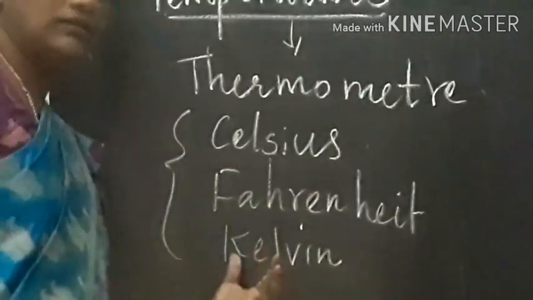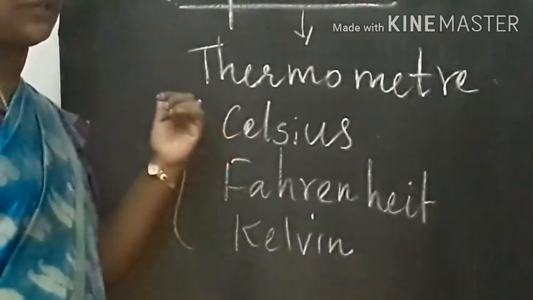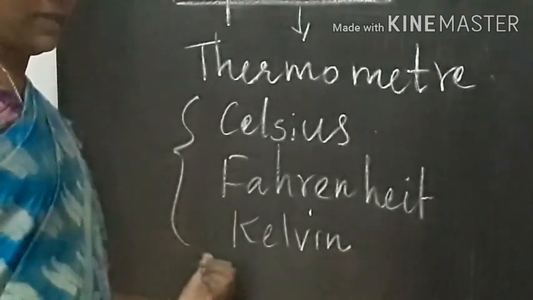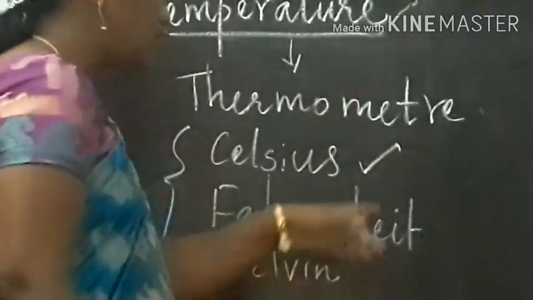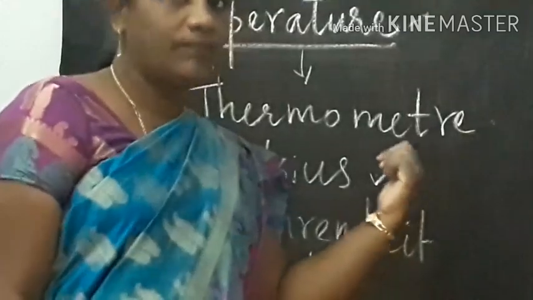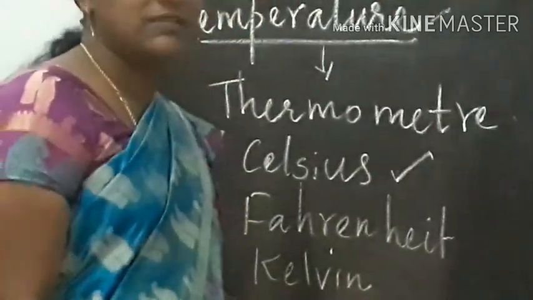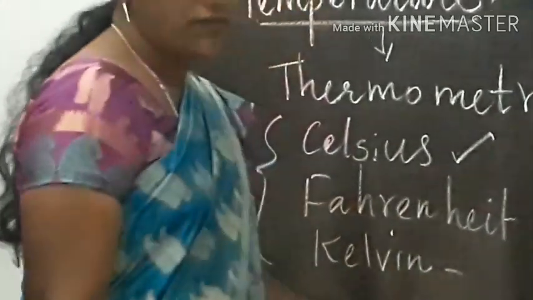So these are the three different scales of measurement of temperature: Celsius, Fahrenheit and Kelvin. So what is the Celsius scale? The Celsius scale is normally used in India, and Kelvin is used internationally, which is the fundamental unit of temperature. Kelvin is the fundamental unit of temperature.